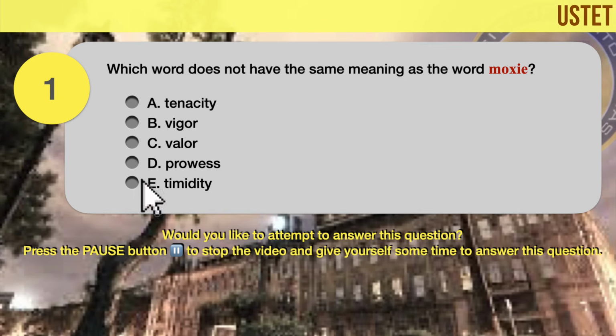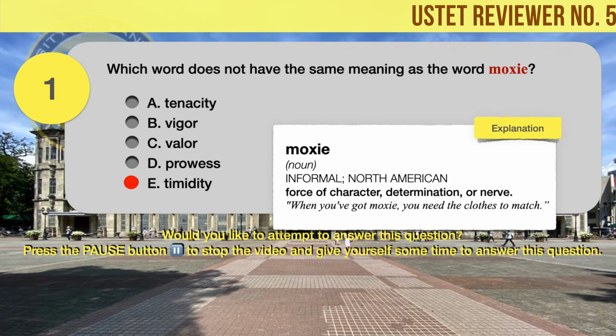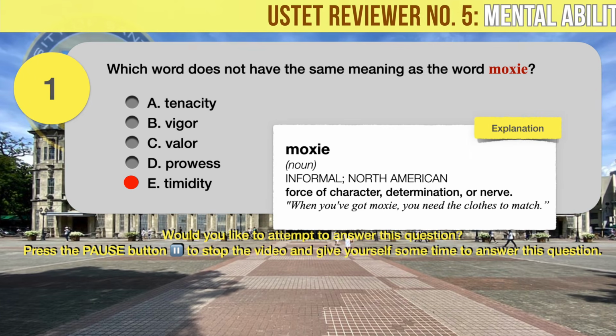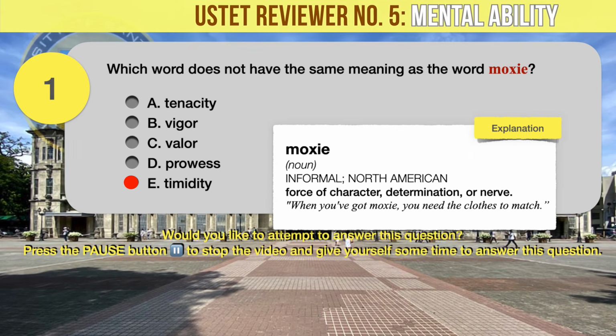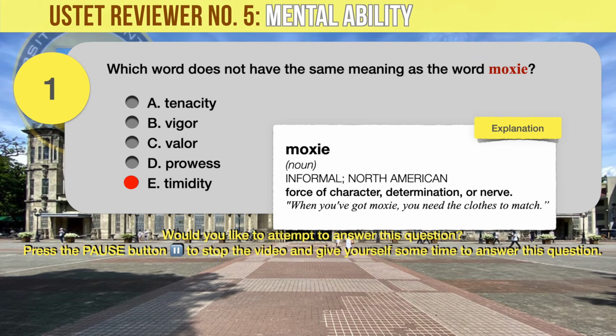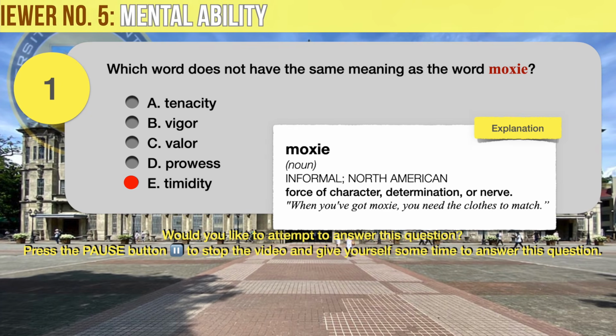The correct answer is E. Timidity. The word moxie means a force of character or determination. It is opposite in meaning with the word timidity, which means lack of courage or confidence. Prowess, tenacity, valor, and vigor are all synonymous with, or related in meaning to, moxie.